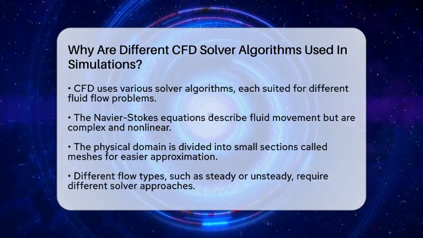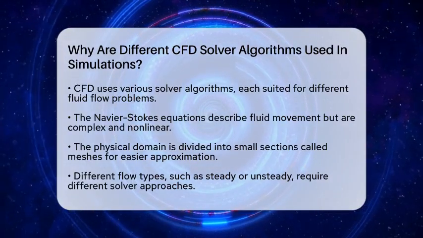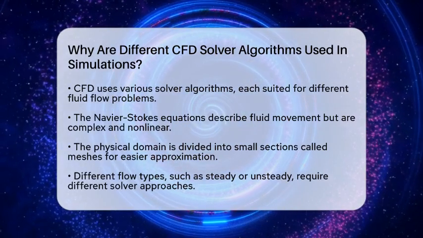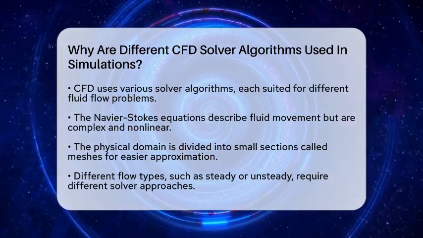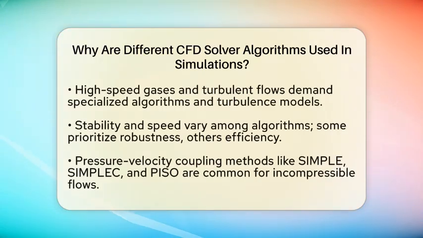To make these equations manageable, the physical space where the fluid flows is divided into tiny pieces called a mesh. The solver then approximates the equations on each piece. But because each flow problem has its own quirks, one size does not fit all when it comes to solver algorithms. The main reason different algorithms are used is because of the nature of the problem itself.